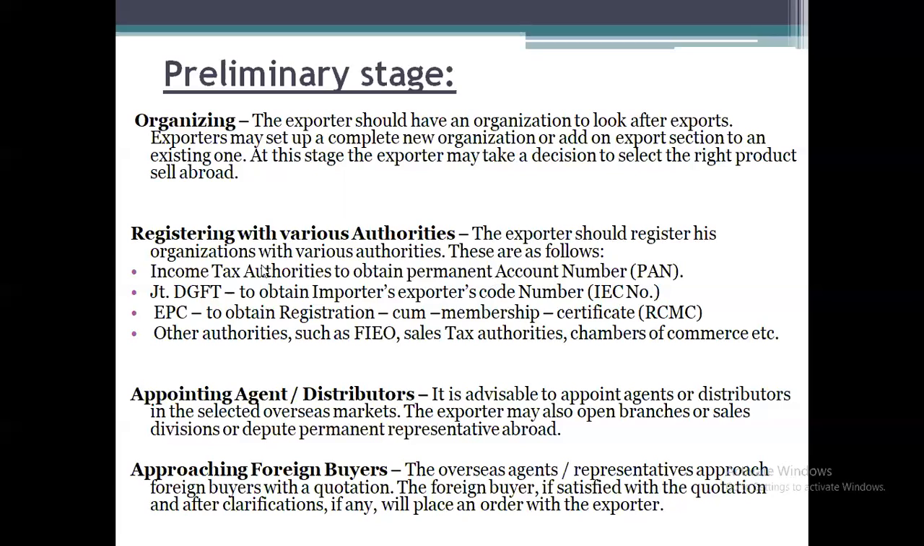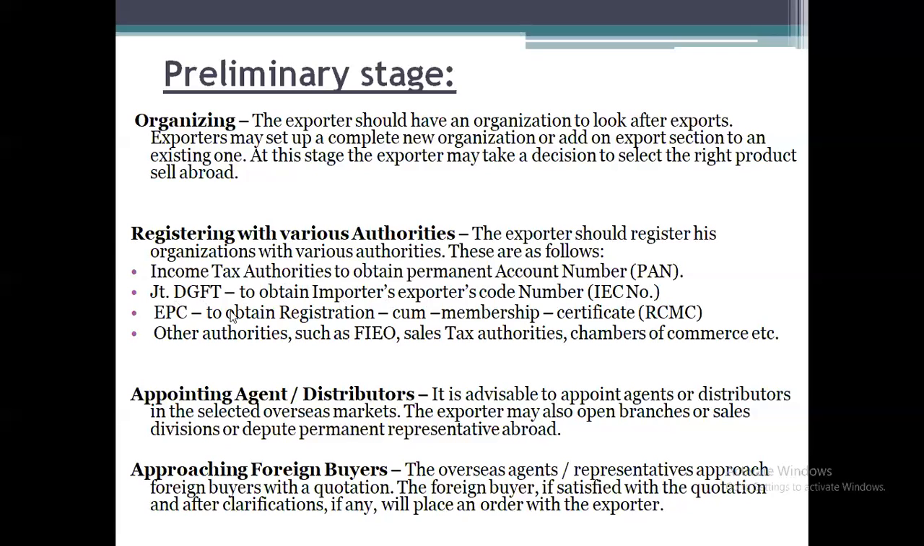Next, the DGFT. It is an organization where they need to register to obtain the Importer Exporter Code number, that is the IEC number. After registering with the income tax authorities, they need to register with the DGFT to get the importer exporter code number, because they are going to do the export with another country.